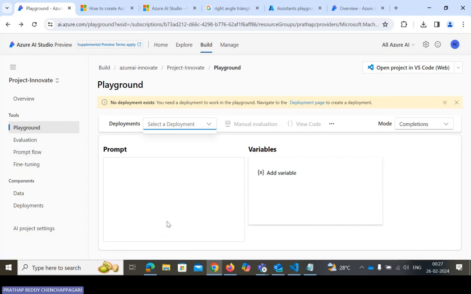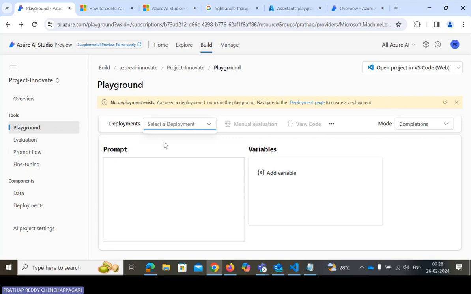We draw the triangle by hand on a white paper and upload that paper image into this deployment model. Then I give a prompt like, please solve this problem. Within a fraction of a second, it will give you the output. That is how it works in this playground.